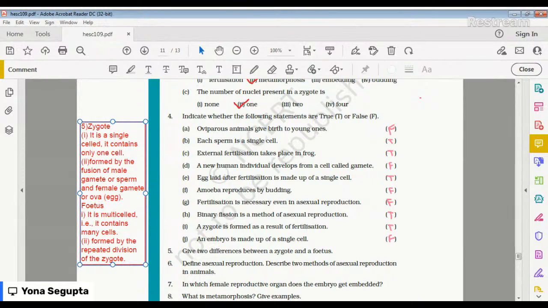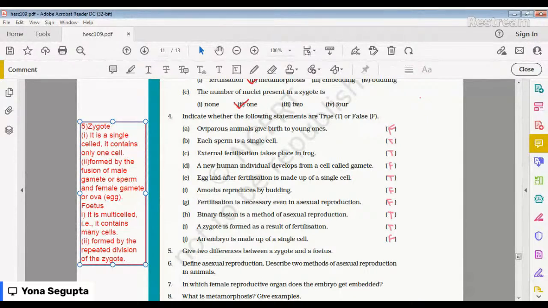Okay. So next we'll move on to define asexual reproduction. Number 6, right? Okay, so asexual reproduction. The mode of reproduction in which only a single parent is involved is called asexual reproduction. And in this type of reproduction, what happens?